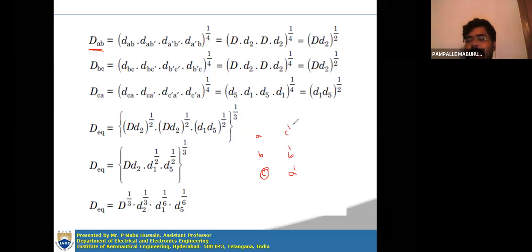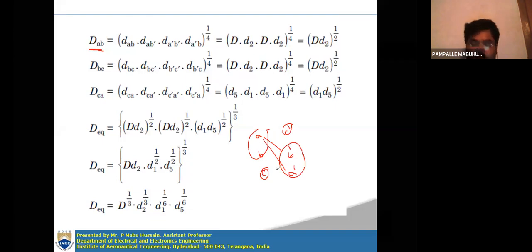Only A dash, B dash you have to consider. So you take this as one set and this as another set. Then you have to consider the mutual distances.